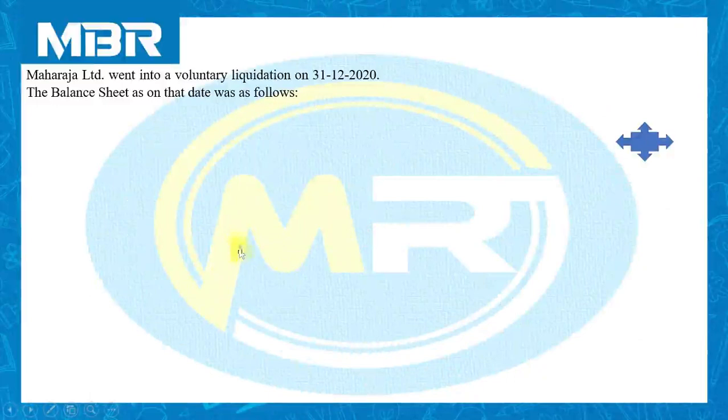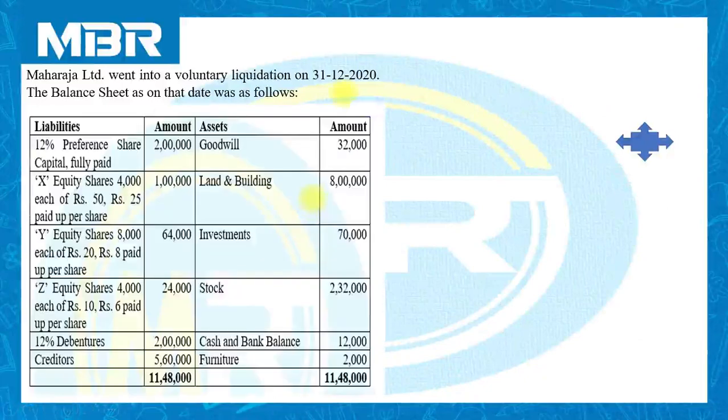Maharaja Limited went into voluntary liquidation on 31st December 2020. The balance sheet as on that date was as follows. A balance sheet is available to you in horizontal format.